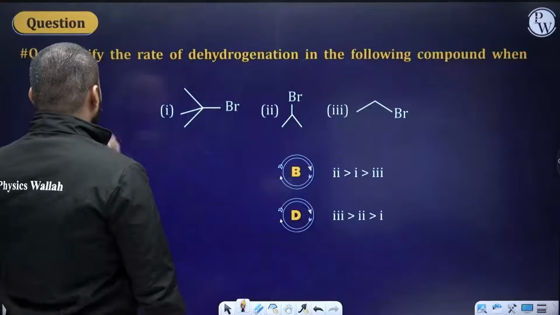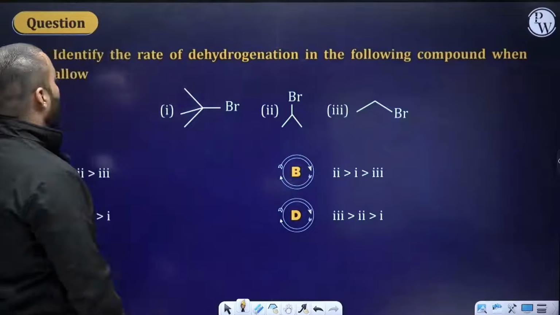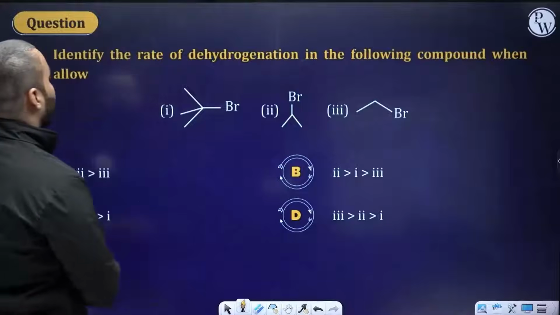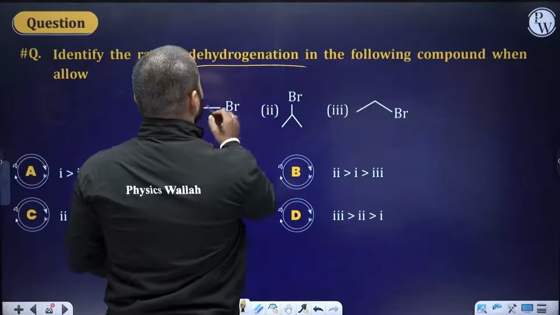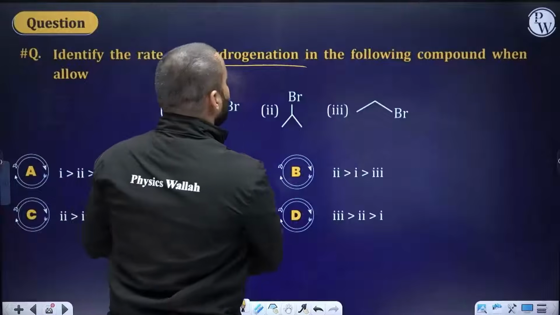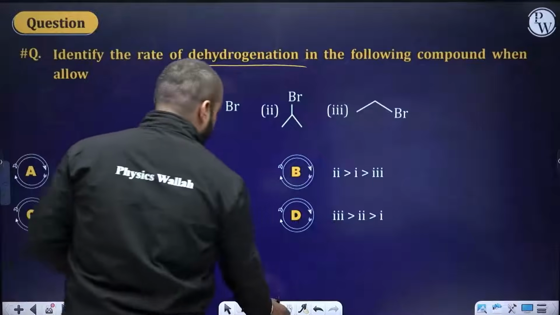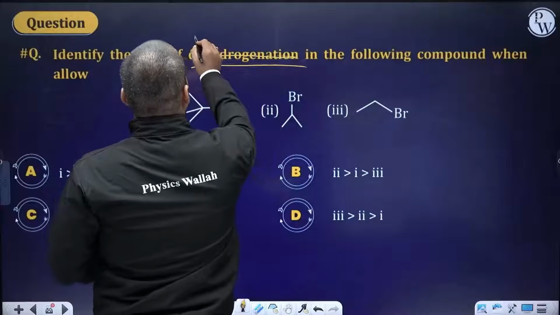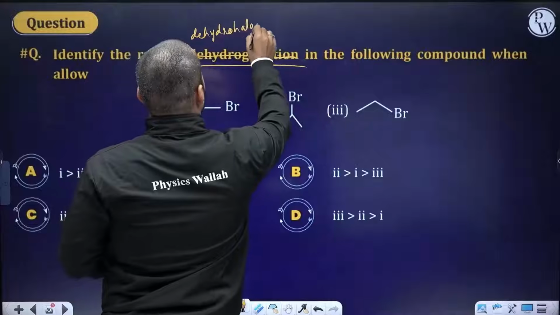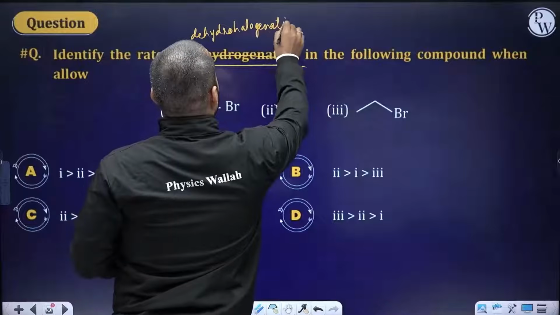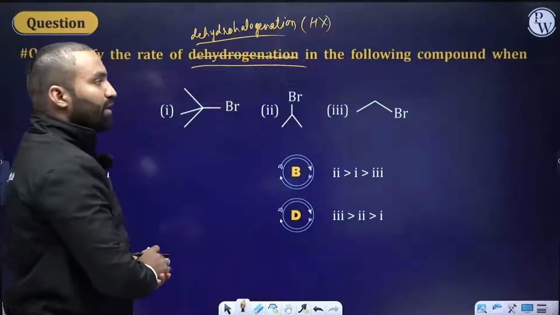Okay. Identify the rate of the dehydrogenation in which of the following compounds when allowed. Wait a minute, I think I need to make some changes. It should be dehydrohalogenation. Let's change this. Dehydrohalogenation, so that we can remove H and X in the following compound when allowed.